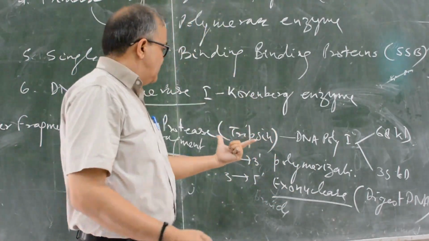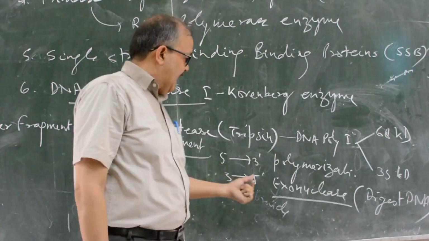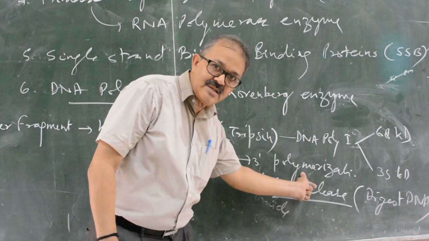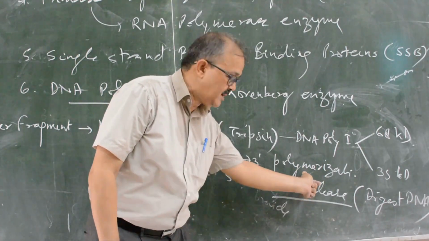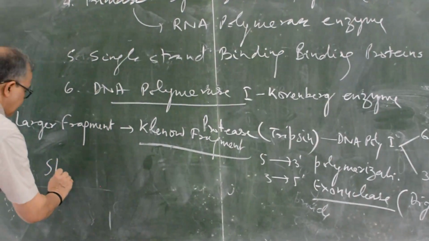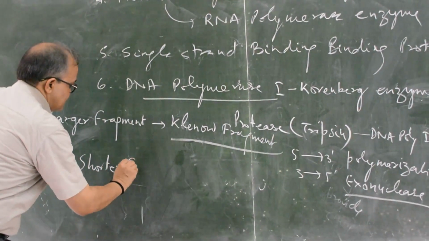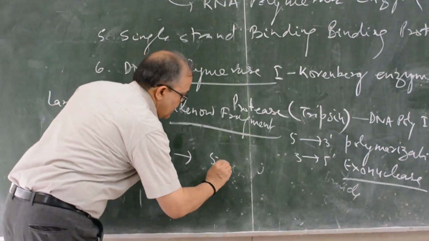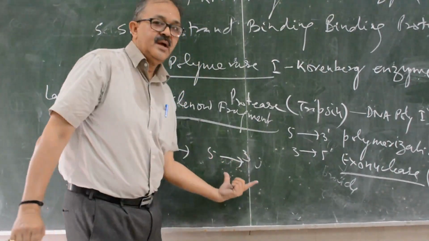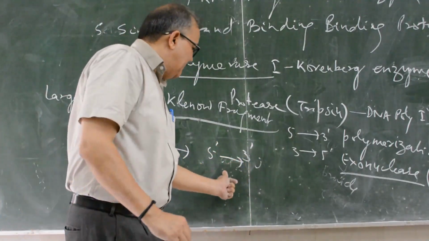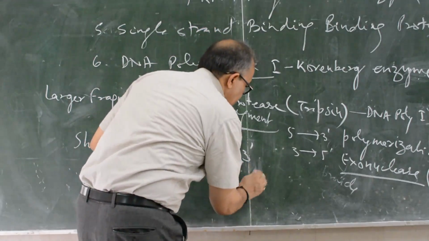So the larger fragment has two abilities, polymerization and exonuclease. But the shorter fragment has the unique 5 to 3 exonuclease ability.